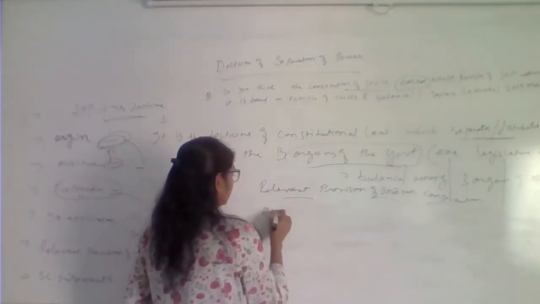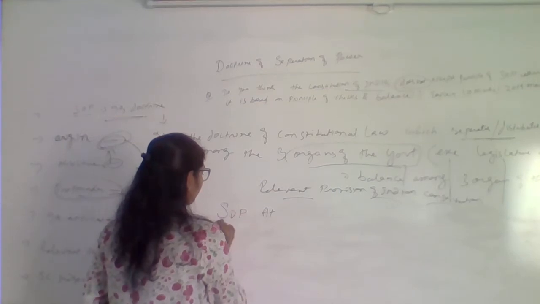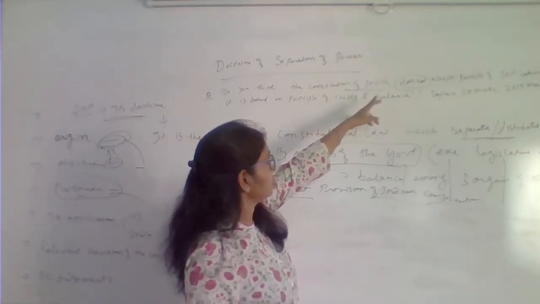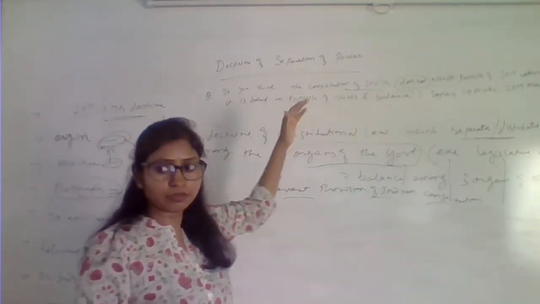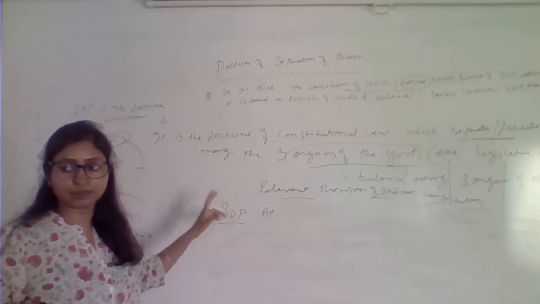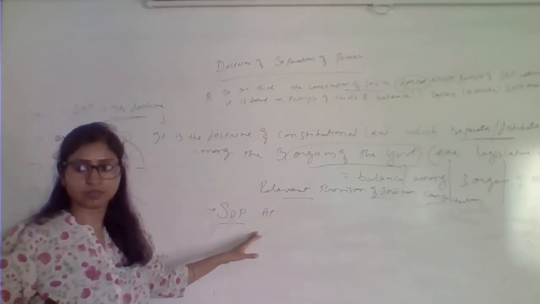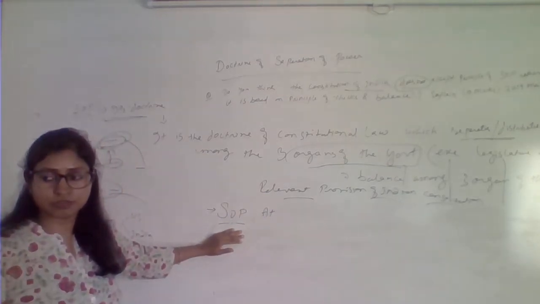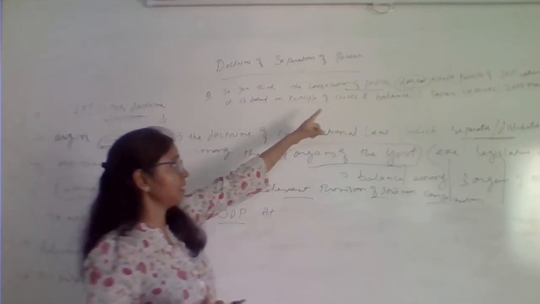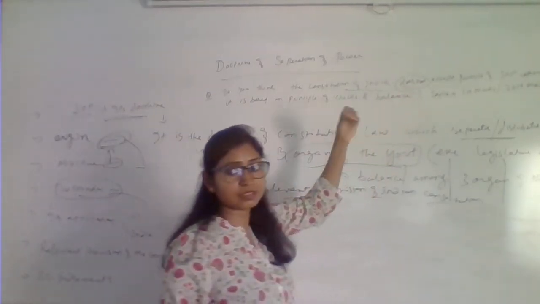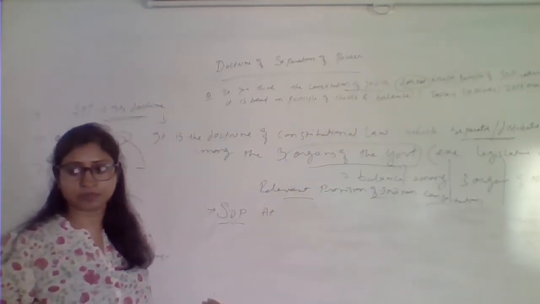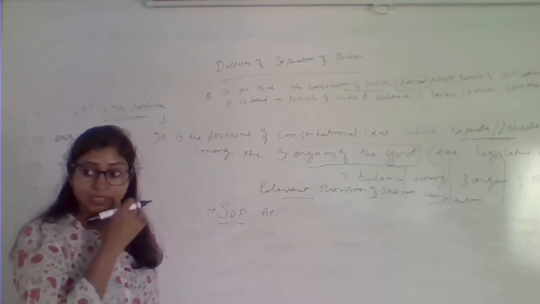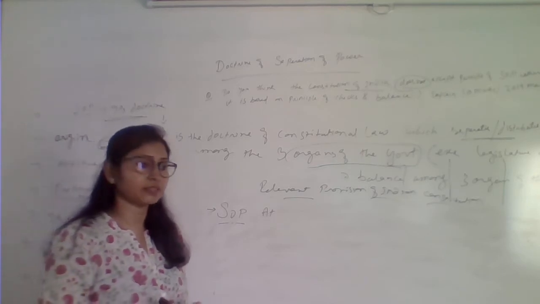So we'll see Article 50. The articles which support separation of power, because the question says that the Constitution of India does not accept it. So you have to show that yes, there are certain provisions which support separation of power. You have to give the evidence of what is there in the Constitution that supports separation of power. It doesn't mean that because the question says 'does not', you will just justify that. You have to see what the provisions are. You can even go against the question, whatever is given in the question. The only thing is that you have to justify it through the facts. You have to support it.